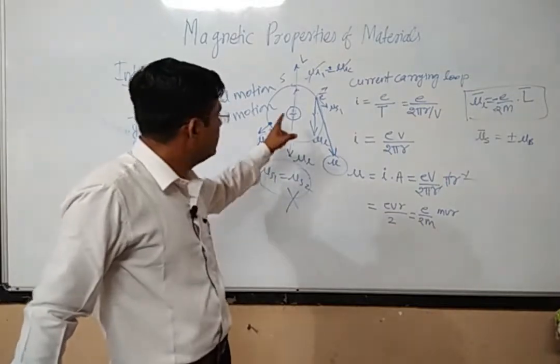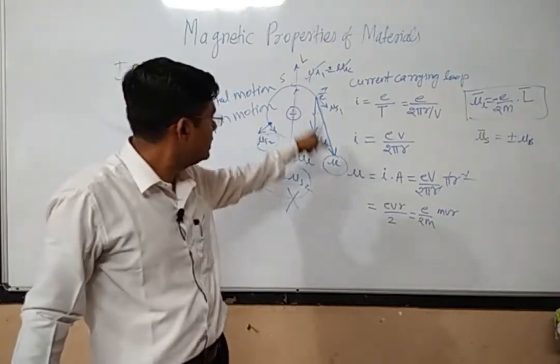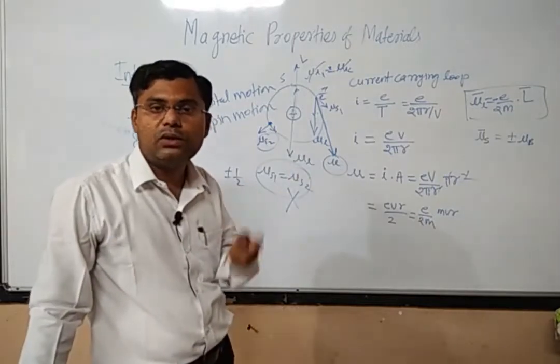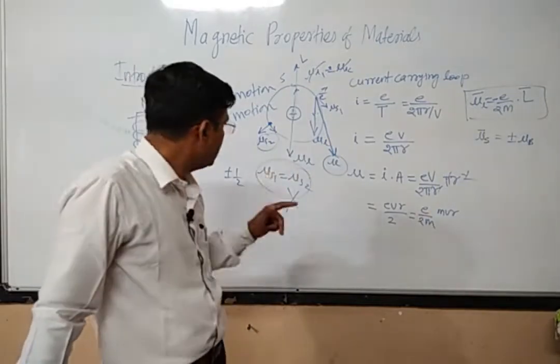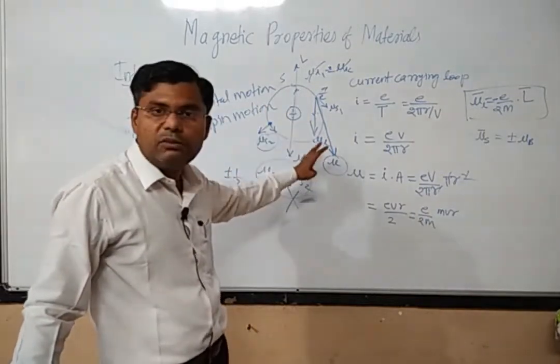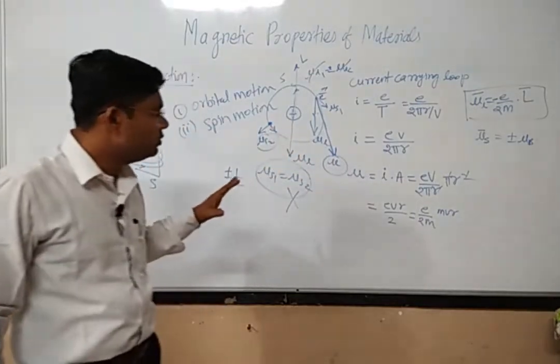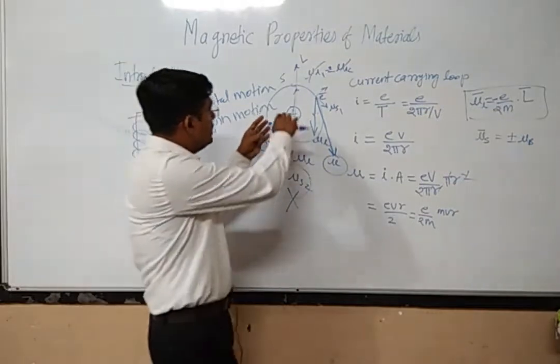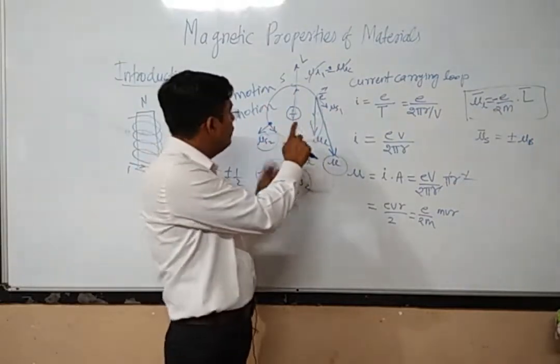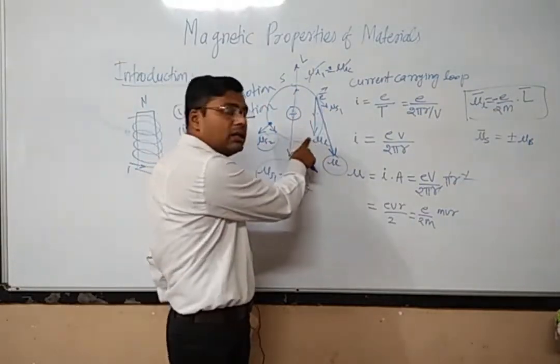So you see, if there is one electron, there is a resultant magnetic moment, but if there are two electrons in a single shell, then again the resultant magnetic moment will be 0. Now this is the case of one electron or two electrons.